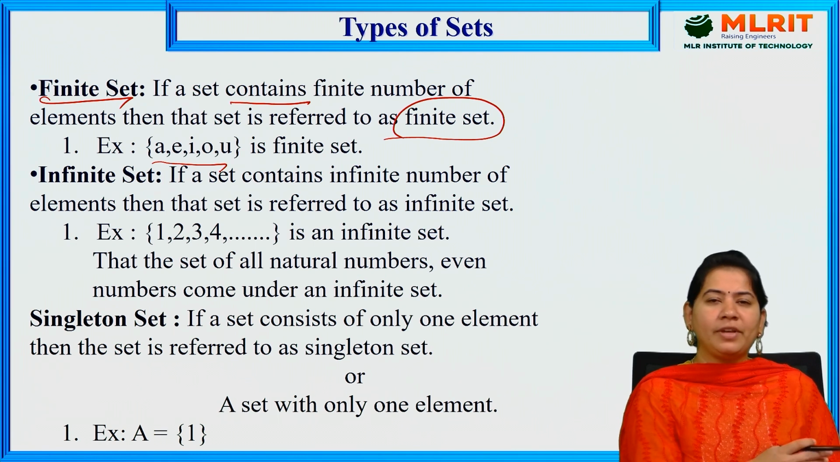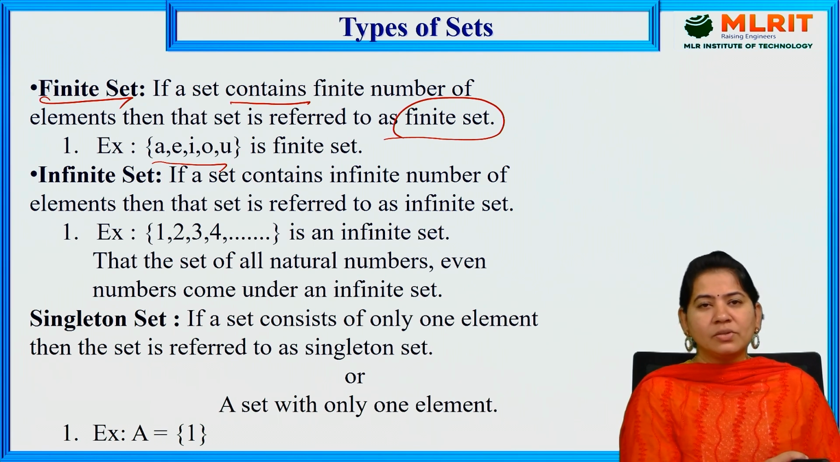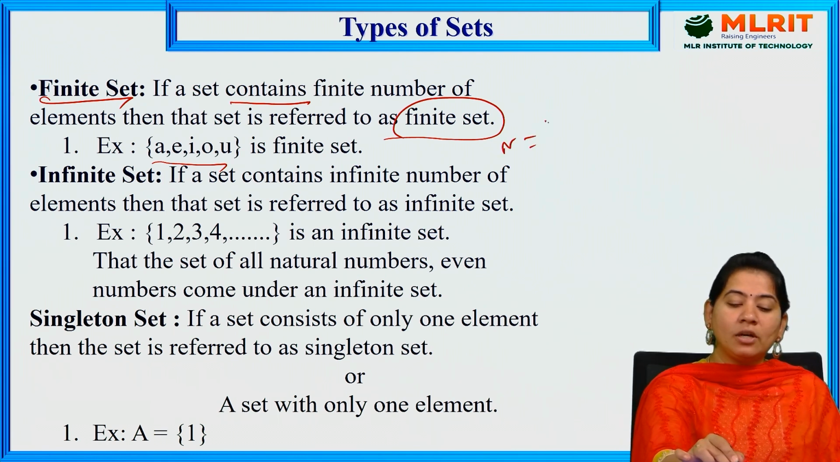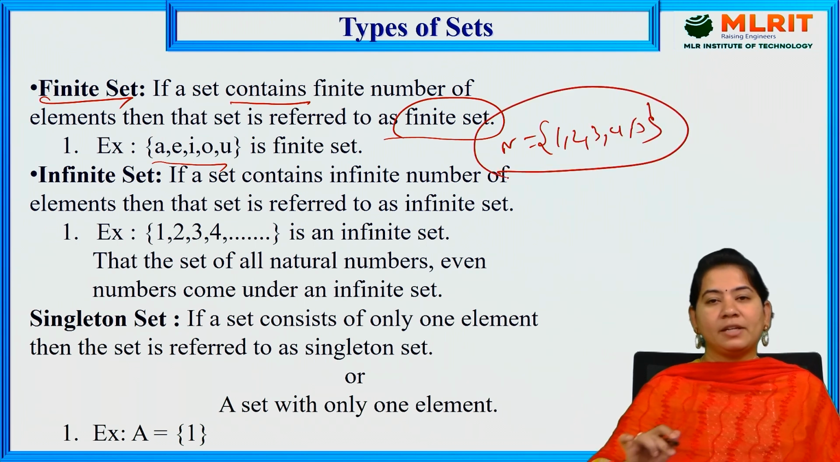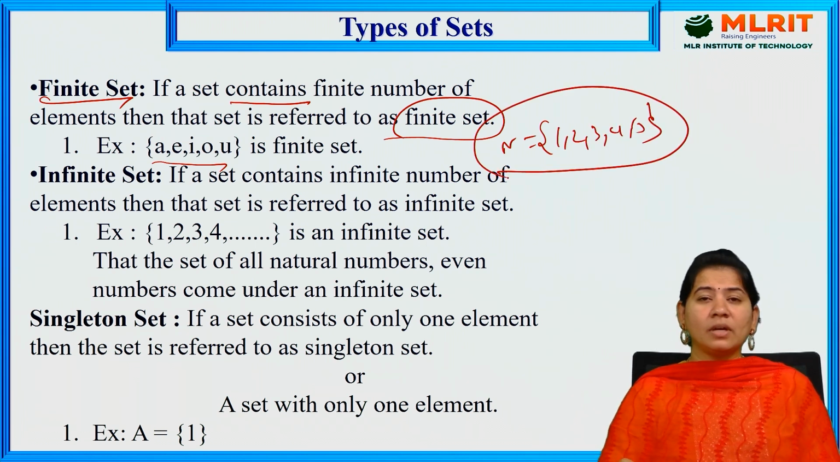For example, we have natural numbers 1, 2, 3, 4, 5. So if I take N is equal to {1, 2, 3, 4, 5}, then I can say this is a finite set. Now we also have infinite set here.